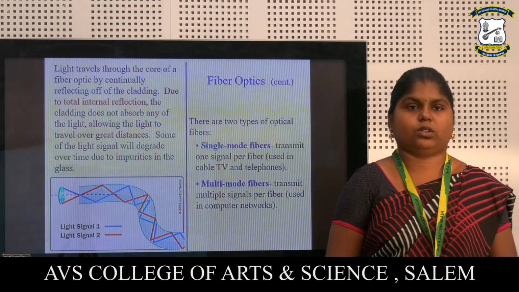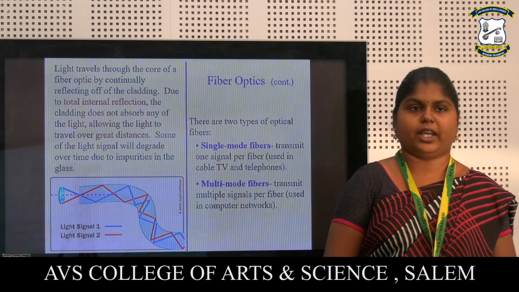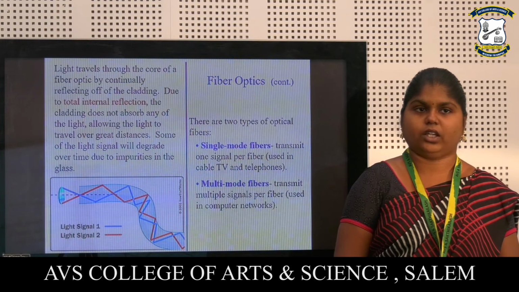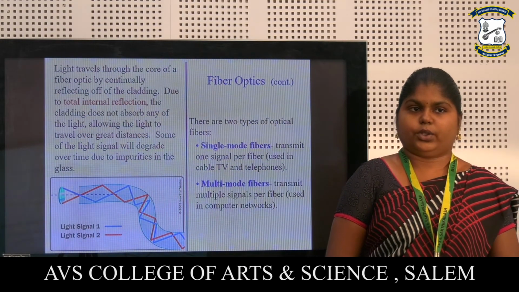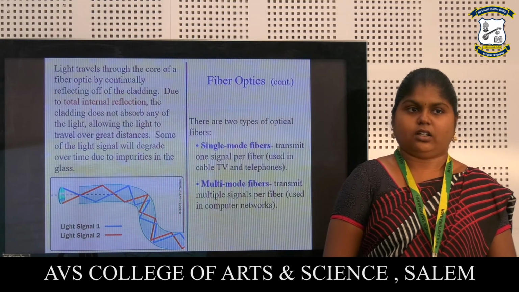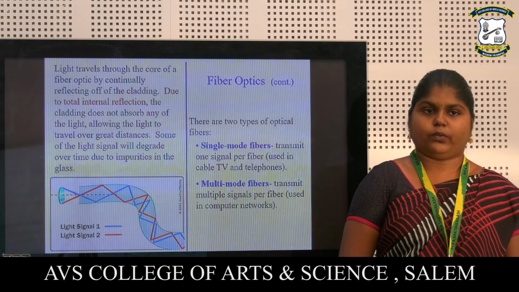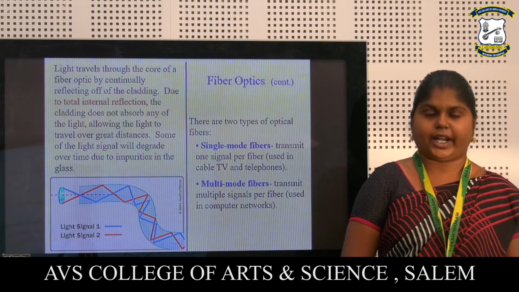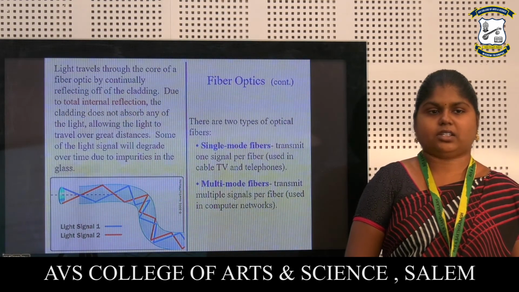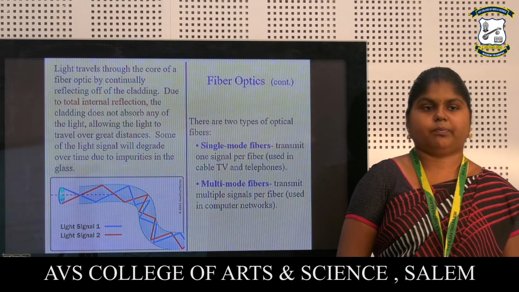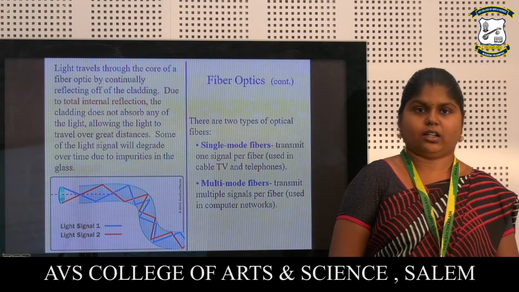Light travels through the core of the fiber optic by continually reflecting off the cladding. Due to total internal reflection, the cladding does not absorb any of the light, allowing the light to travel over great distances. Some of the light signal will degrade over time due to impurities in the glass.